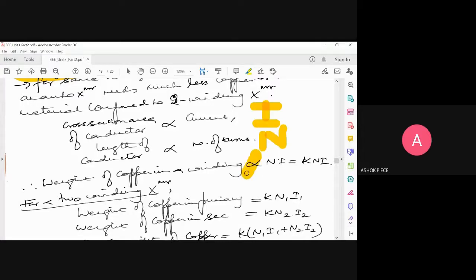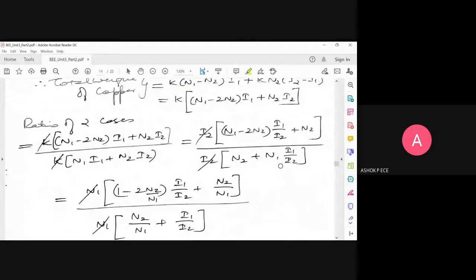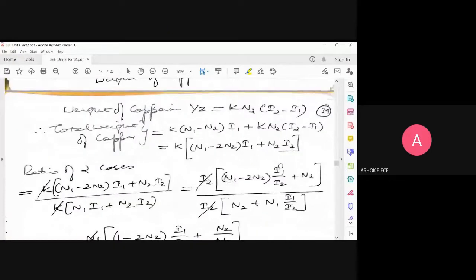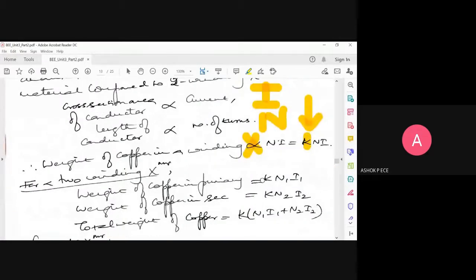To eliminate this proportionality, I introduce a constant k. So weight is equal to k into N into I. This k is not the turns ratio. It is just a constant. That small k will be used. So remember the difference: this k is not your turns ratio.